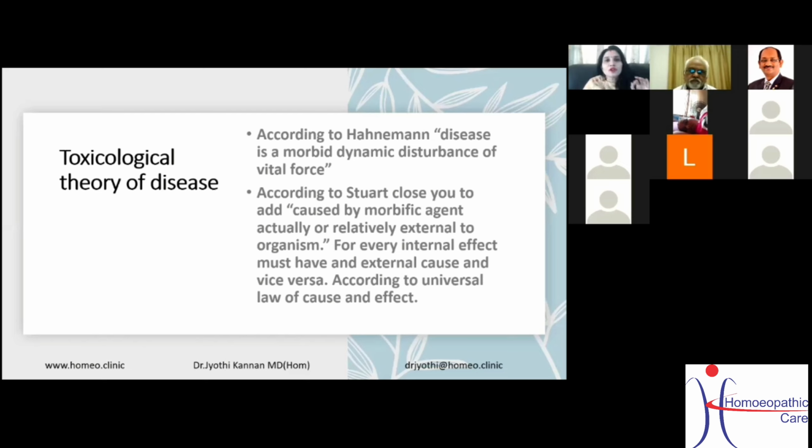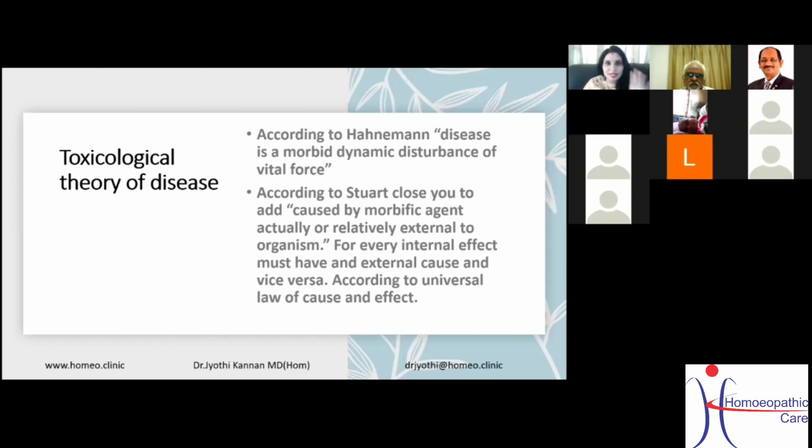Hahnemann told that disease is a morbid dynamic disturbance of vital force. To this, Stuart Close added that it is caused by a morbific agent, morbific meaning disease-causing, actually or relatively external to the organism. This is Stuart Close's concept, not Hahnemann's.